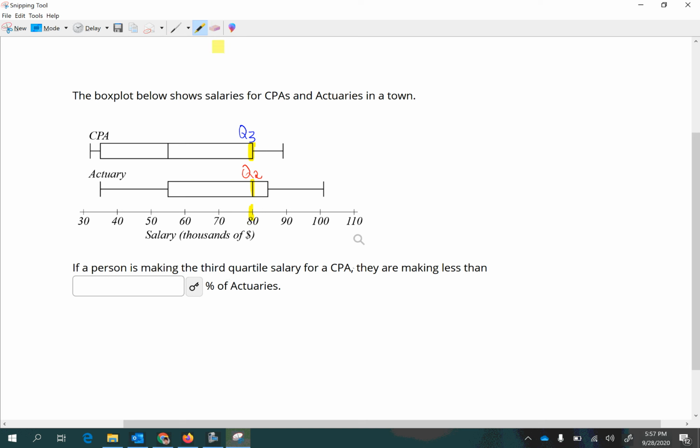Okay, well, here's all the actuaries that are making more. And since the dividing line is Q2, we know that's the upper 50%. So the answer would be 50%.